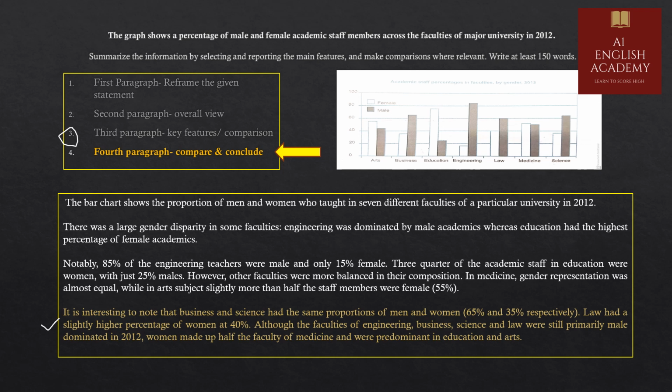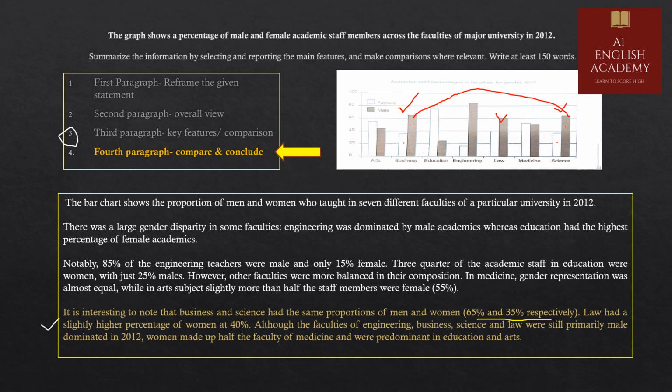Okay, now the last paragraph, we have to note what we are left with. We are left with business, science and law. If we note the business and science, these two categories have the same ratios. So we can mention it is interesting to note that business and science had the same proportions of men and women, that is 65% and 35% respectively. Again, I have used parentheses here because the figures were the same, so I am using it in one sentence.